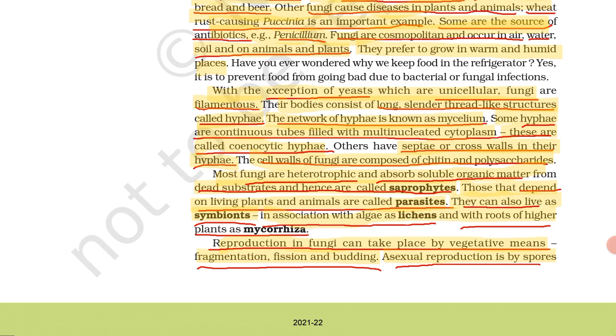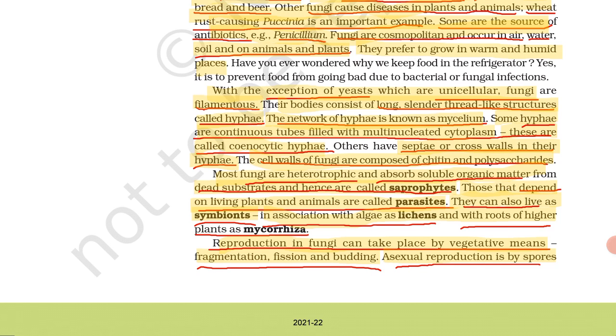Most fungi are heterotrophic. Heterotrophic means they depend on others for food. Sometimes they are saprophytes, meaning they depend on dead or decaying parts. Sometimes they are parasites. Parasites means what? They depend on living organisms and animals, for example in the intestine of human beings.